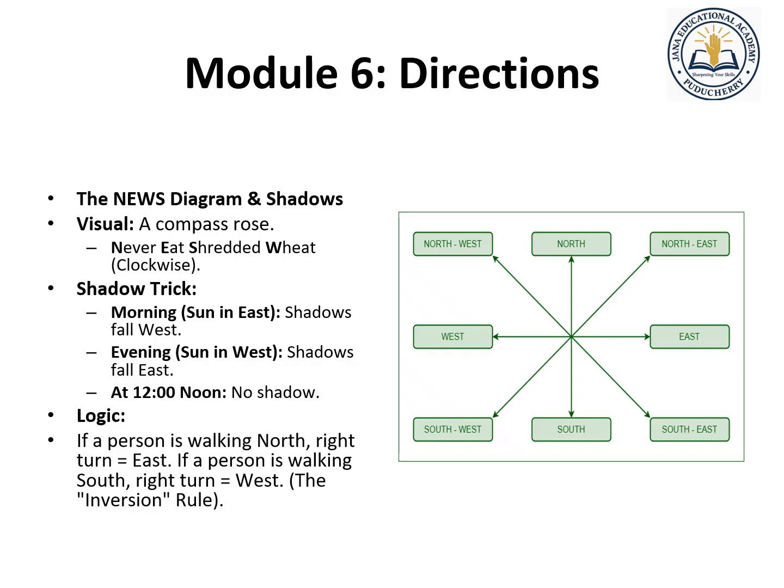So in the morning, the sun rises in the east direction, and the shadow falls on the west. If at the evening time the sun is in the west direction, and the sun falls on you, your shadow should be on the east. At 12 noon, the sun will be in the center, so there will be no shadow.